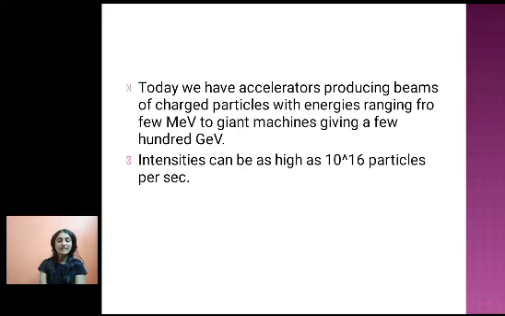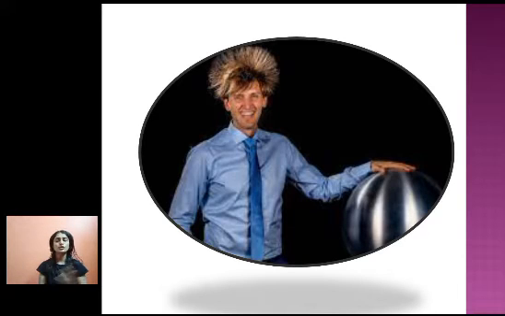So today we have accelerators producing beams of charged particles with energies ranging from a few MeV to giant machines giving a few hundred giga electron volts, 10 raised to 9 electron volts. And intensities can be as high as 10 raised to 16 particles per second. So this was about the need for a particle accelerator.